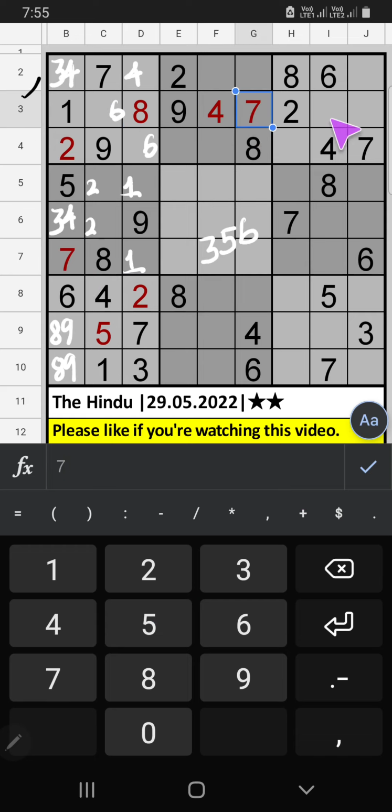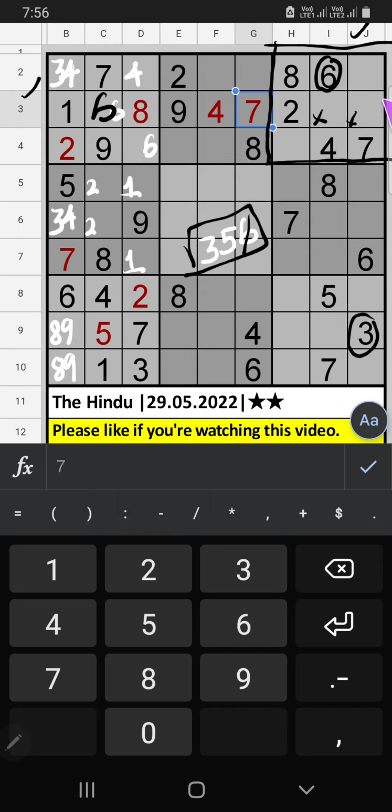Third grid, 3 numbers are remaining, 3, 5, 6. Third row, we already have 6. So 6 can't come in these cells. Then 6 is confirmed here. Then only 2 numbers are remaining, 3 and 5. Column J, we already have 3. So 3 can't come in the cell. 3 is confirmed here. Then 5 is here.